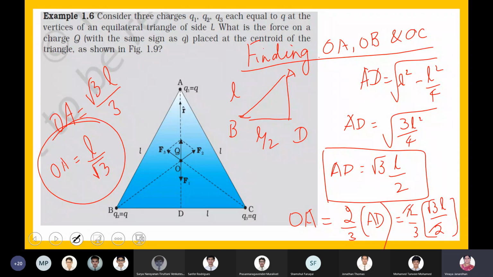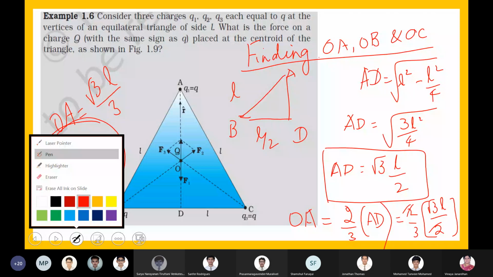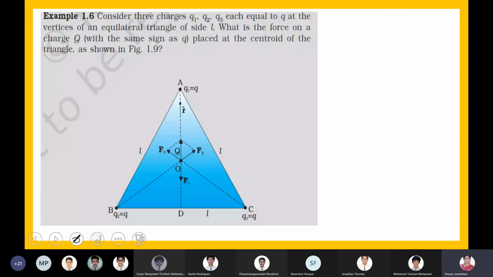Shall I start calculating F? So my aim is to calculate FB vector and FC vector. Let us find FB vector. So what is FB?